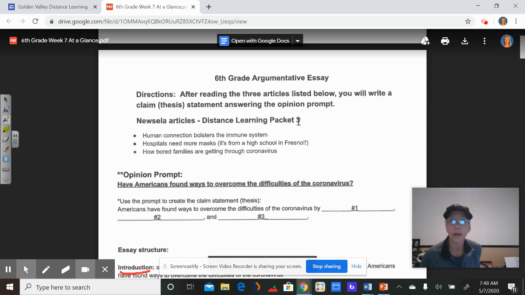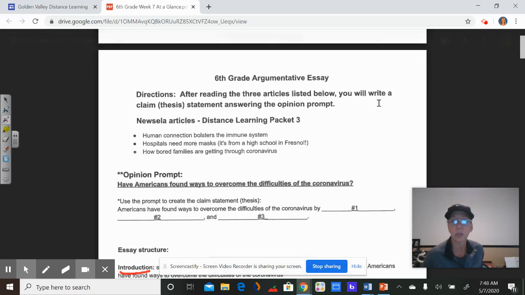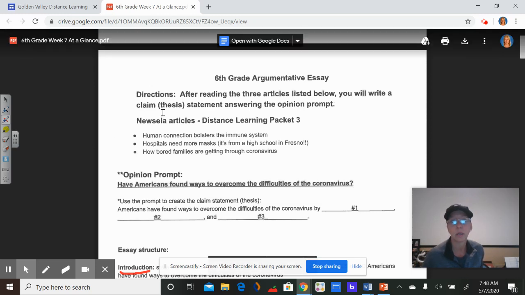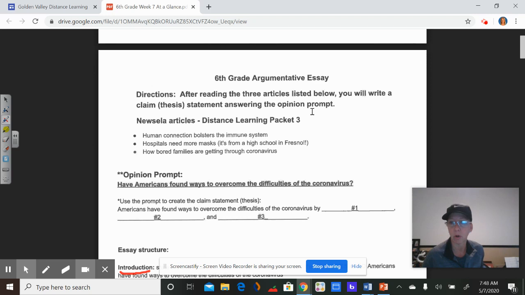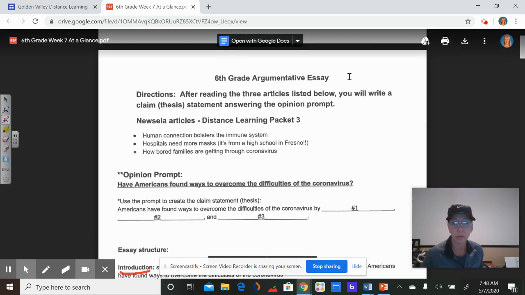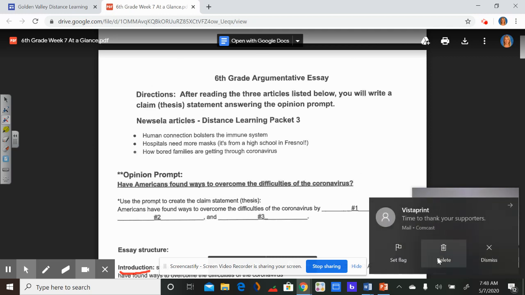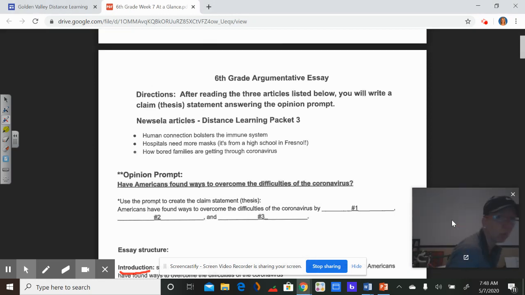This is our entire assignment, the sixth grade argumentative essay. After reading the three articles listed below, you will write a claim statement answering the opinion prompt. That's what this is. This is your opinion, but it's not an I think, I believe. You're going to be very forceful. You're going to argue for your case. You just state facts and you state your argument as a fact. You are convincing everyone. It's not, well, this is what I think. This is my opinion. That's not what you write.